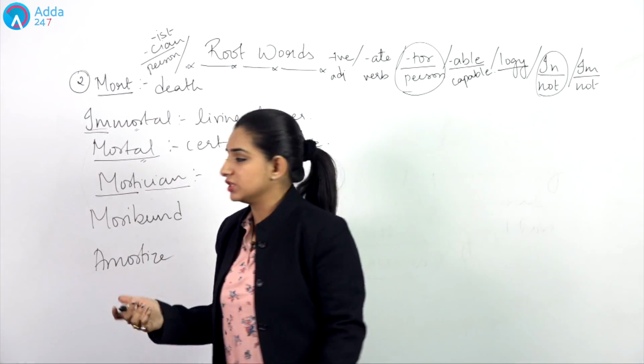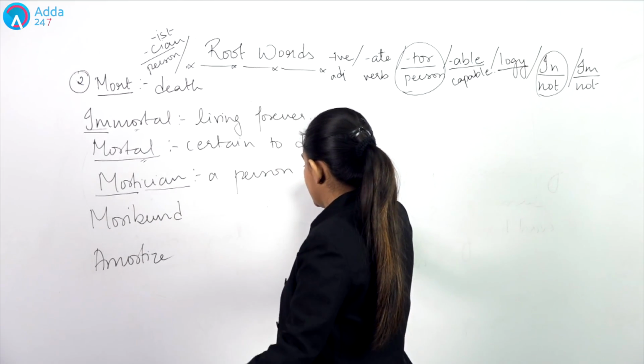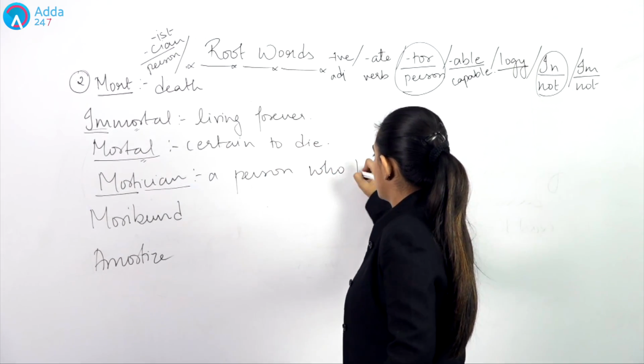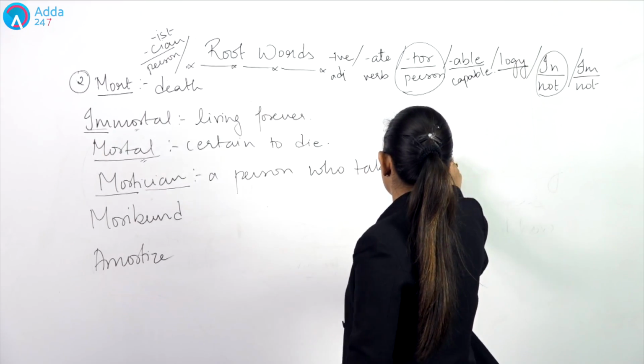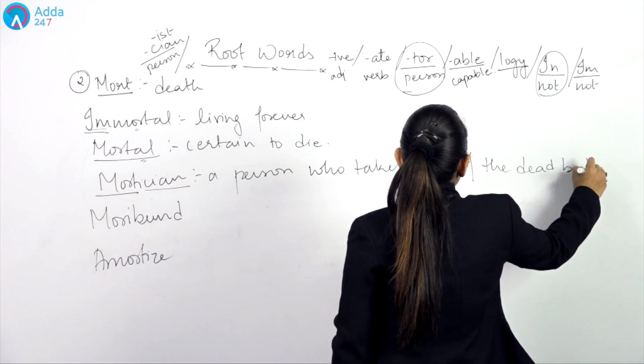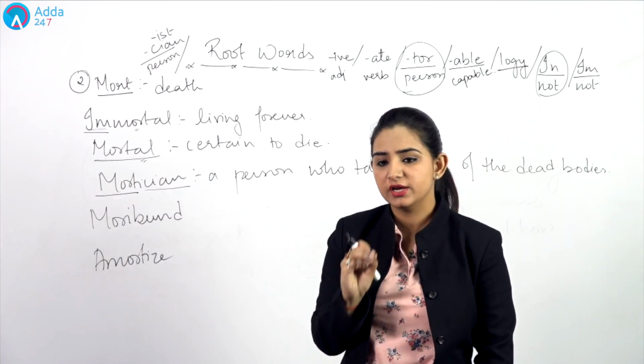So, mortician, who is he? He is a person who takes care of the dead bodies. In short, we call it undertaker.